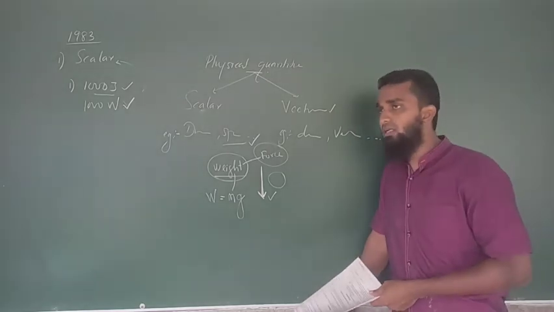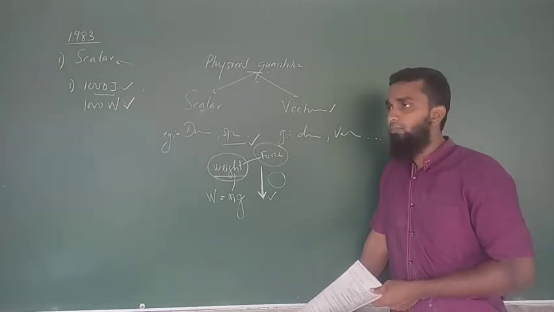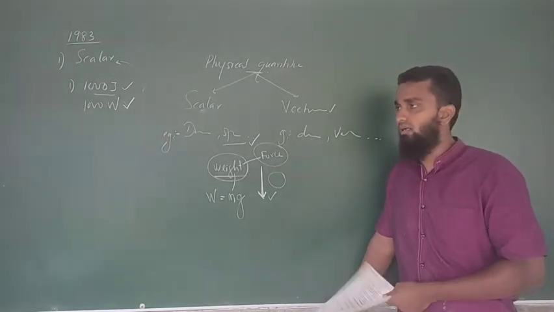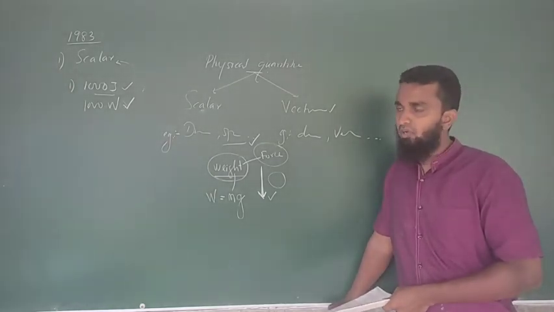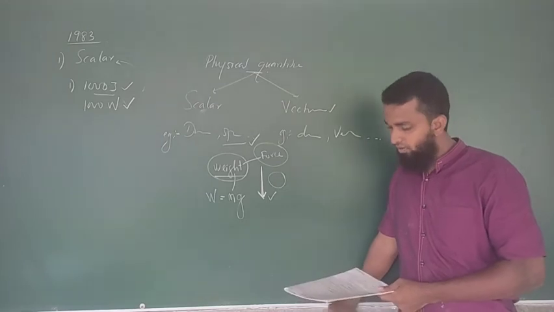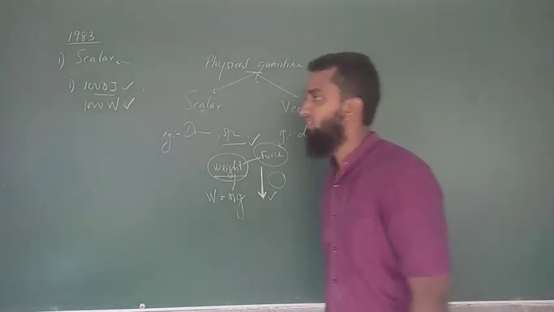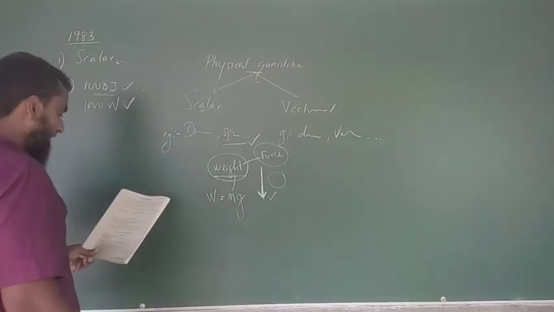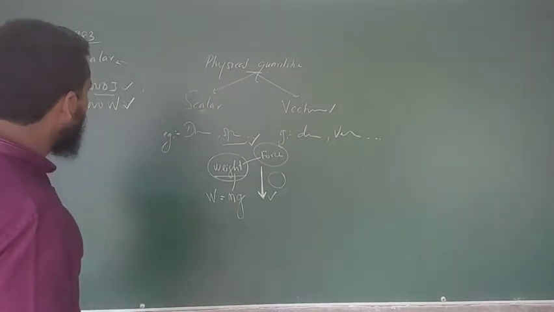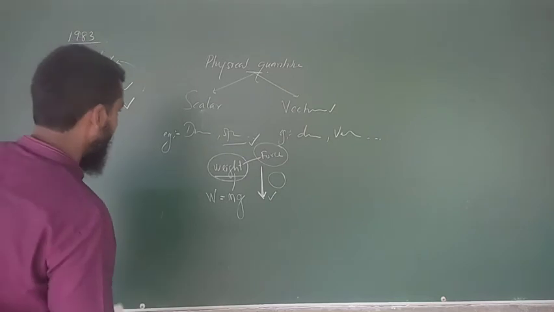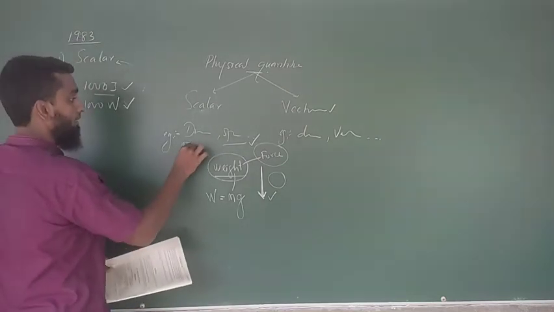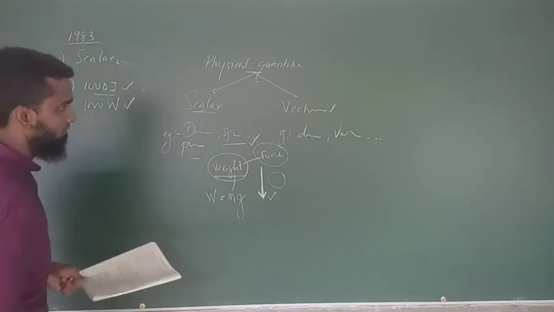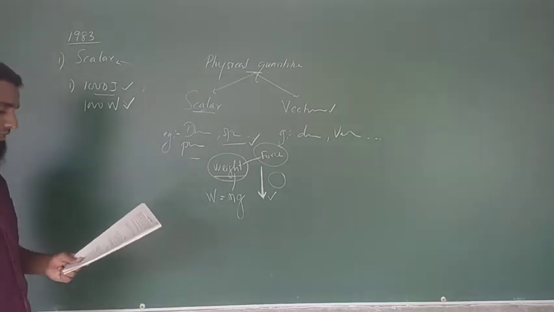Force requires the direction, but pressure does not depend on the direction. Therefore pressure is a type of scalar quantity. Now the first is vector, the second is scalar, so it's not the answer. But you have got another physical quantity which belongs to scalar. Write it down. Okay, that is the first question.